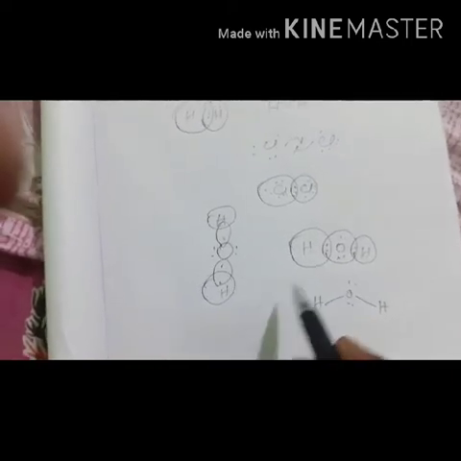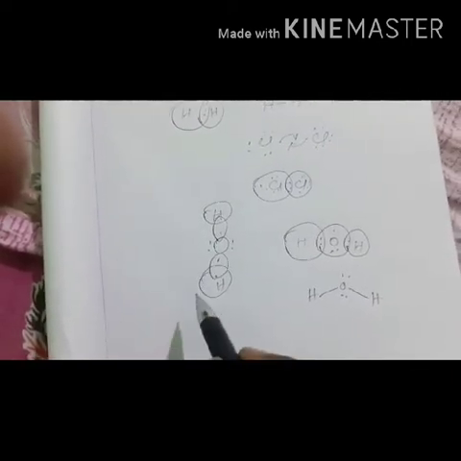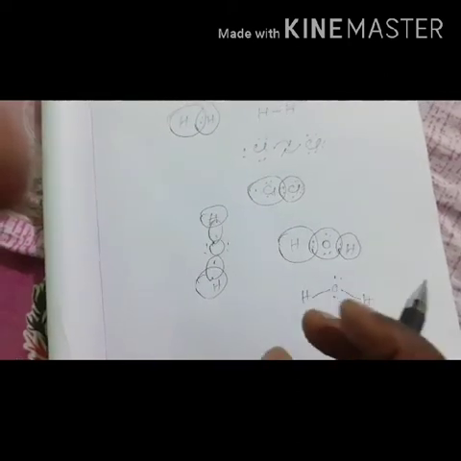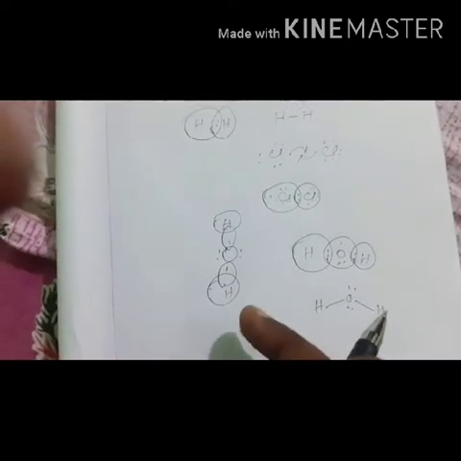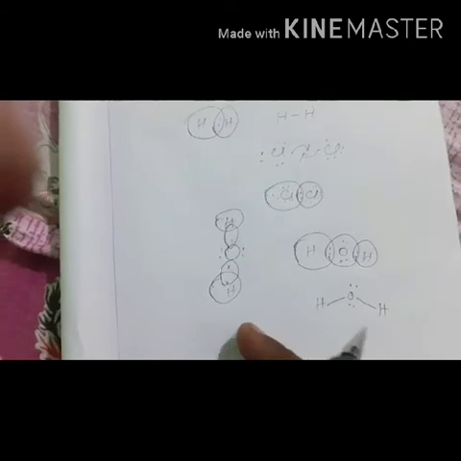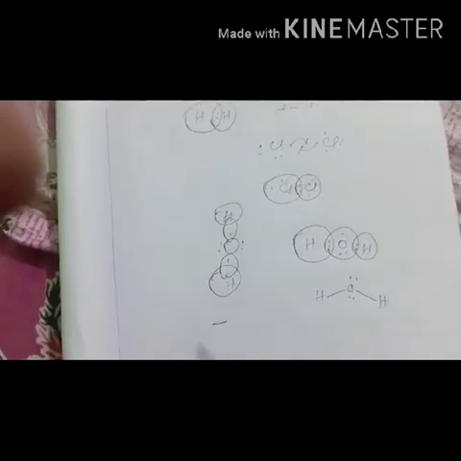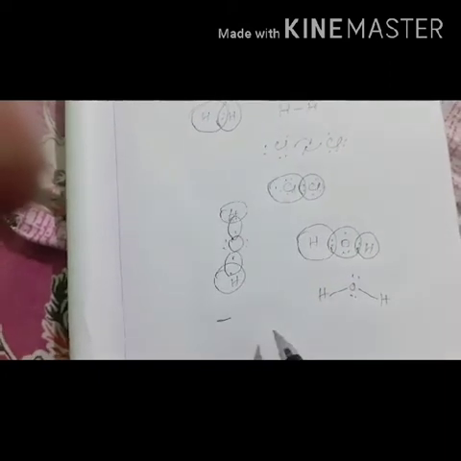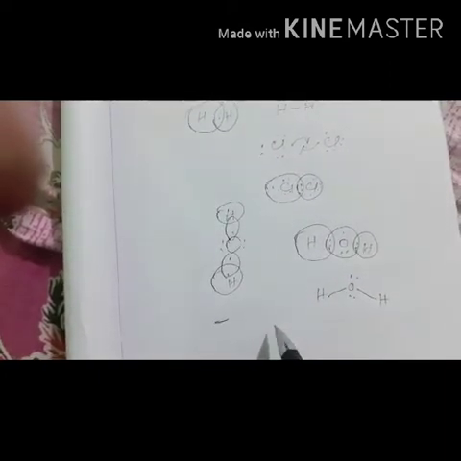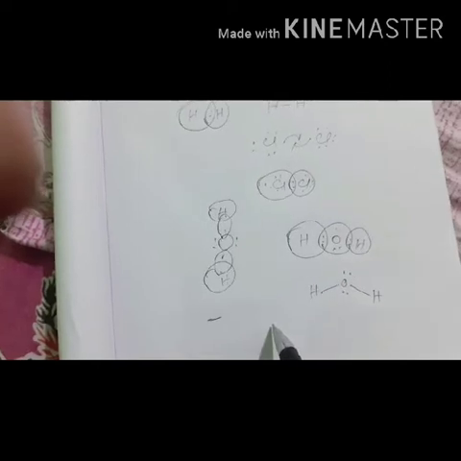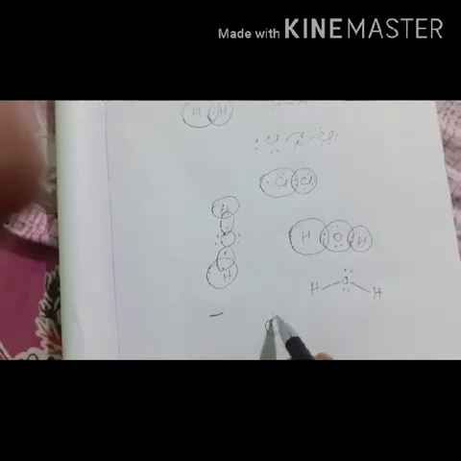Now one thing you have to remember: if one pair of electrons is shared between two different atoms, then a single covalent bond will be formed, and the single covalent bond can be represented by a dash line. And if two electron pairs are shared between two atoms, then a double covalent bond will be formed, as in the case of oxygen.